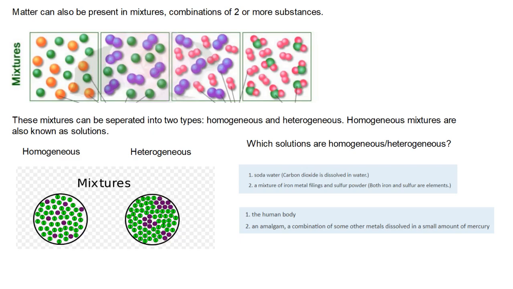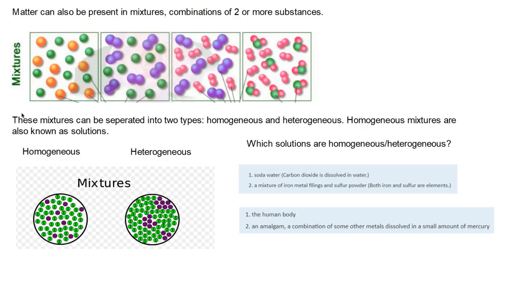Now, matter can also be present in mixtures, combinations of two or more substances, like these right here. These are mixtures, right? Mixtures because there's two different types of elements. One of them's an element, one of them's a molecule. This one's called a molecule. These are two different types of molecules, and this is a molecule and a compound, right? This might be water. Let's say hydrogen gas and water, right?